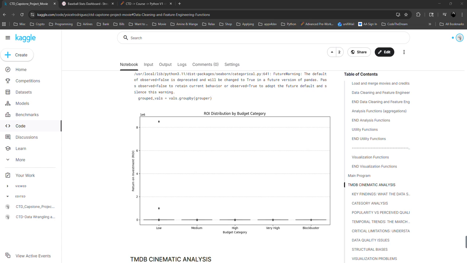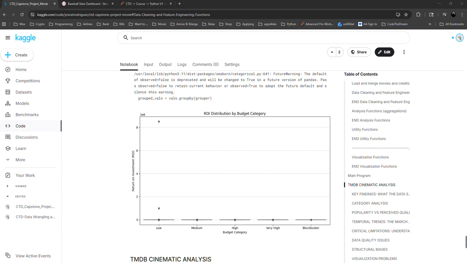The main challenge on this one is just the inaccurate information. A lot of movies with zero budget. A lot of movies marked as English-speaking natives, which is not accurate.